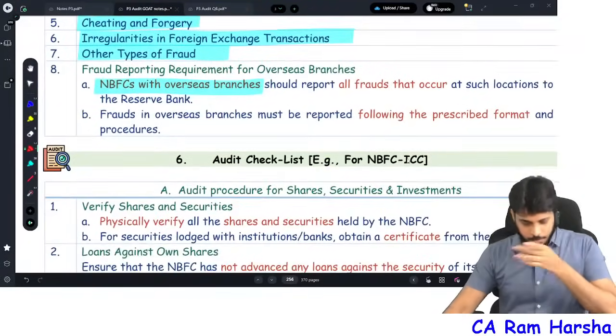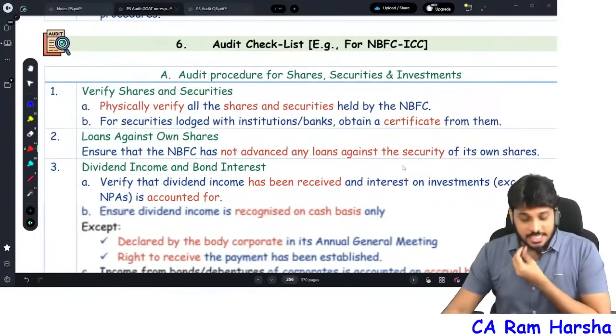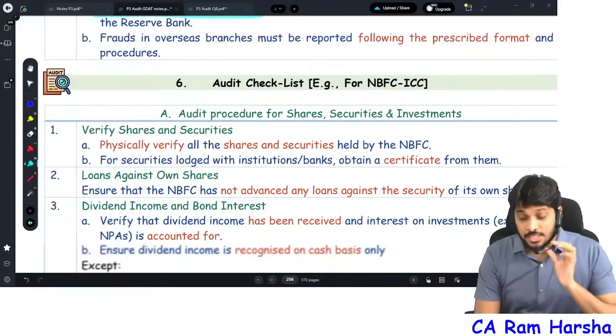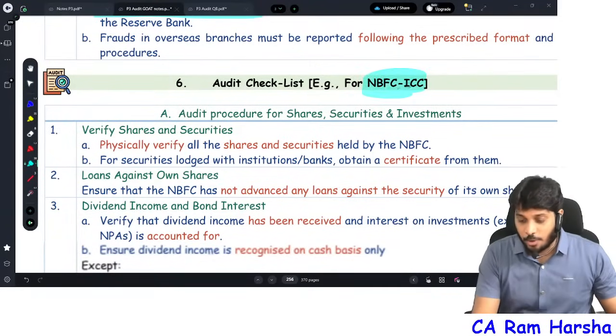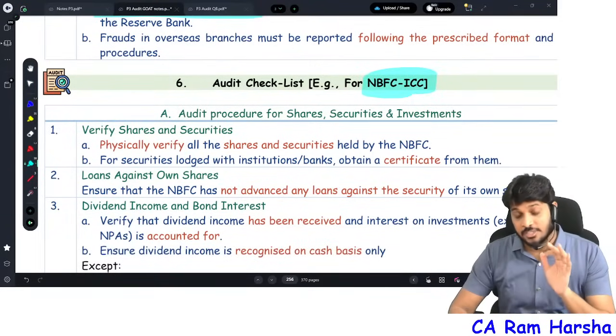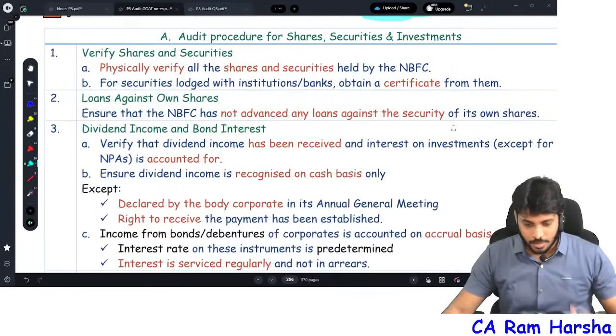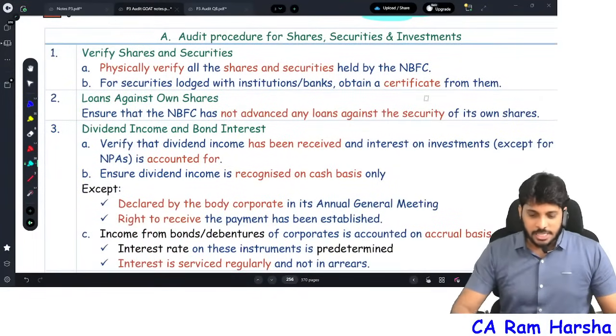Yes, so that's it. Next, audit checklist. What is the audit checklist for NBFCs? This audit checklist example is given from the point of view of an ICC, NBFC Infrastructure Credit Company. From that point of view, the audit checklist is given. Now, what is the audit procedure?